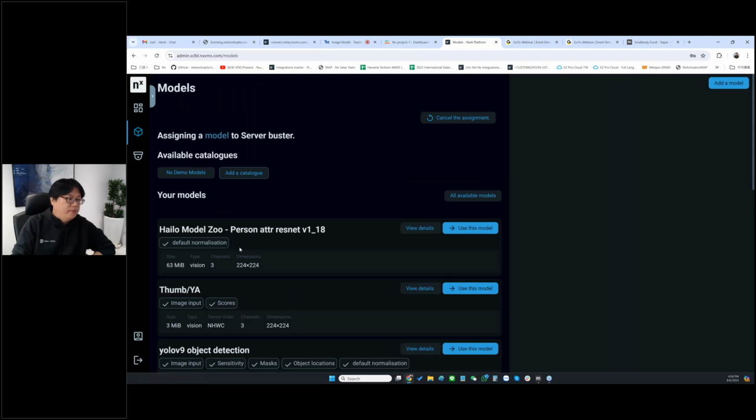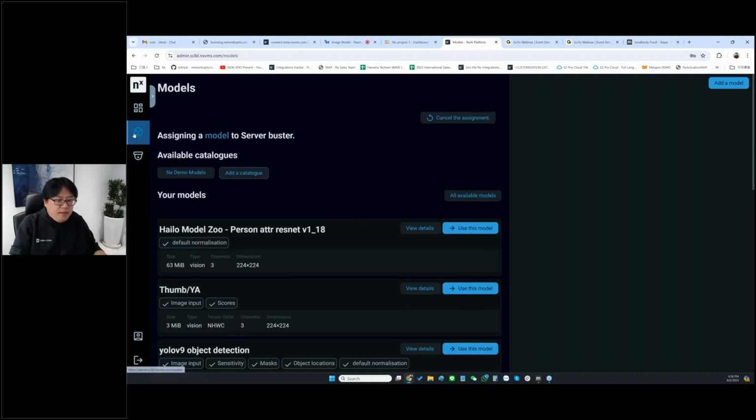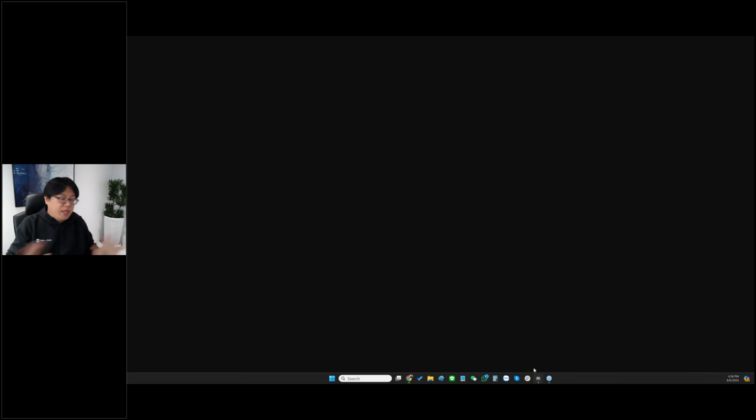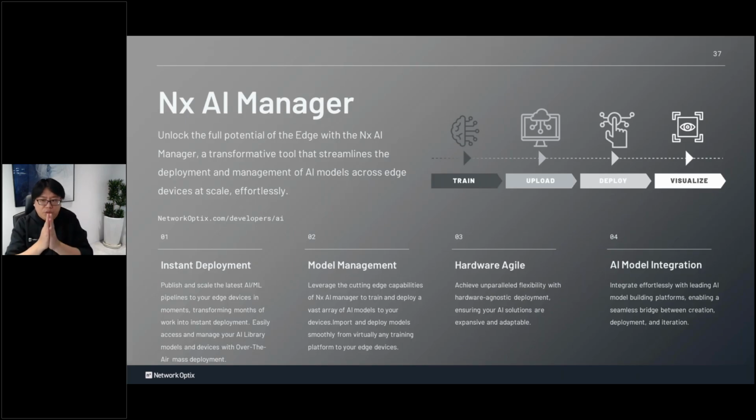Let's say I want to add this one, thumb up and year. I just click use this model, and then we can deploy this model into that server by just one click. Very easy. And after you do that, it's done. Your AI model together with the AI manager will be deployed onto an NX server and run together.